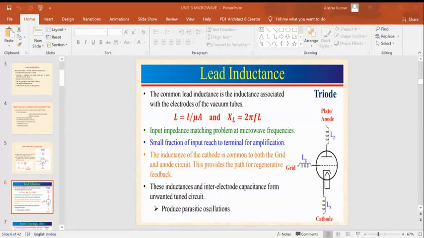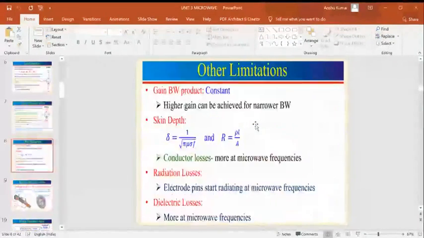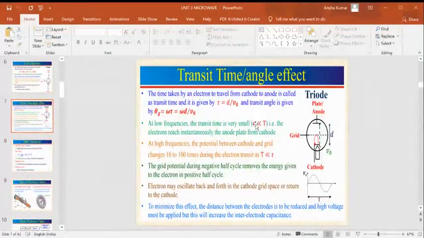The next topic will be reflection. But here I have covered only two topics. The next topic is transit time effects. The important topic is transit time or angle effect. This is the important point.